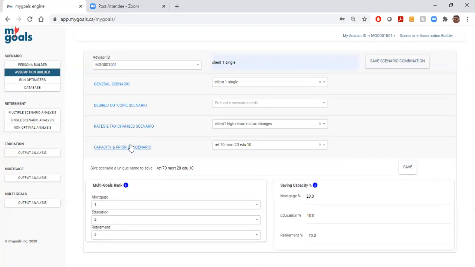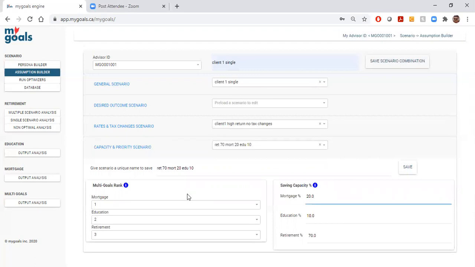The last of the 4 building blocks we call capacity and priorities. On the right-hand side, we allocate 100% of your savings to the 3 goals that we cover right now. And right now we're putting 70% of our savings into retirement, 10 into education. We will not oversave. And then 20% into mortgage, depending on the maximum prepayment that you have.